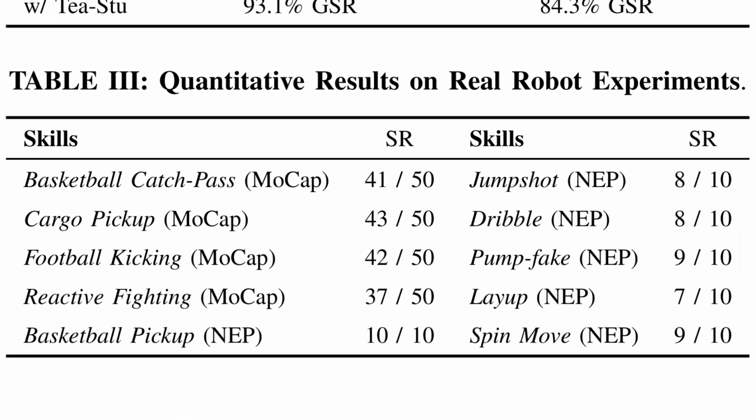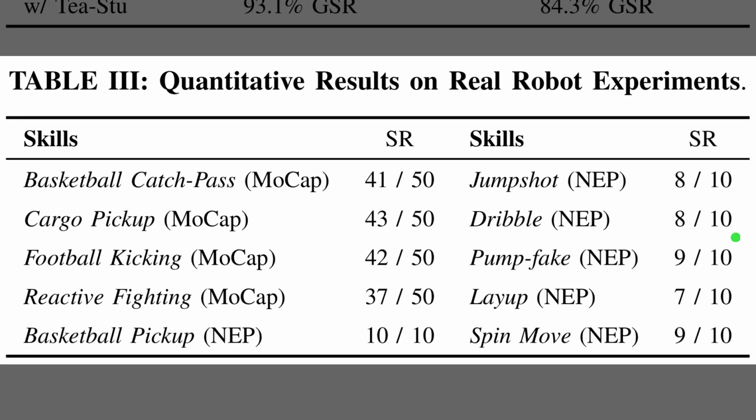Alright, having seen the qualitative demonstrations in the previous figures, Table 3 now provides the hard numbers for these real-world experiments. The left side lists interactive tasks relying on motion capture, where skills like cargo pickup and football kicking maintain success rates above 80% over 50 trials. Meanwhile, the right column details the blind NEP maneuvers, which rely solely on proprioception. Here, complex actions like the pump fake and spin move succeeded in 9 out of 10 attempts, validating the system's robustness.